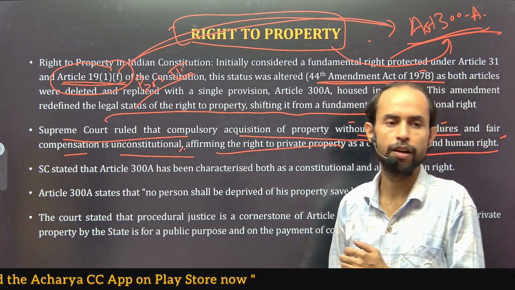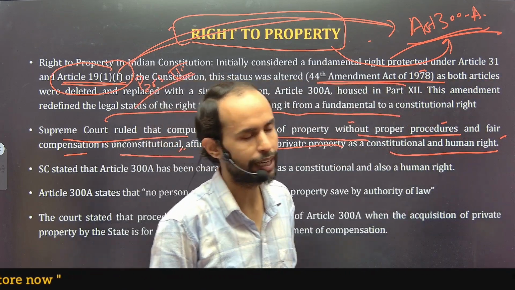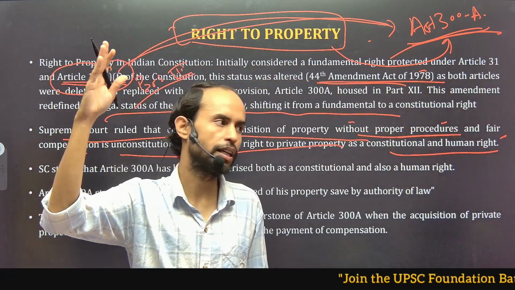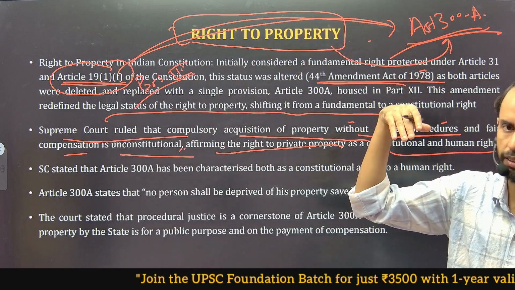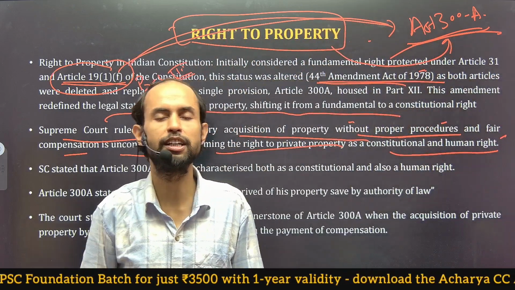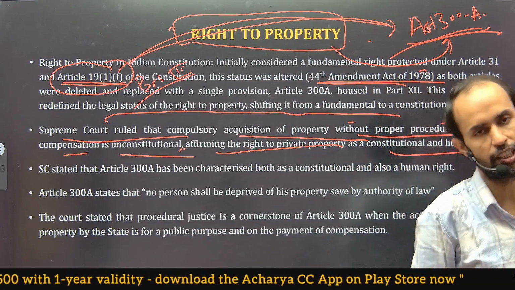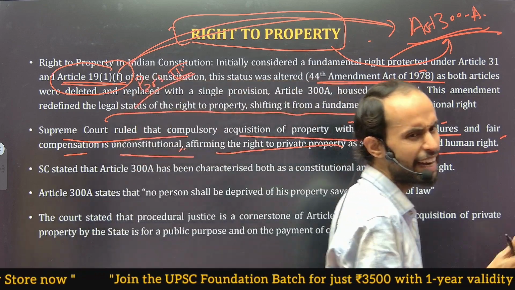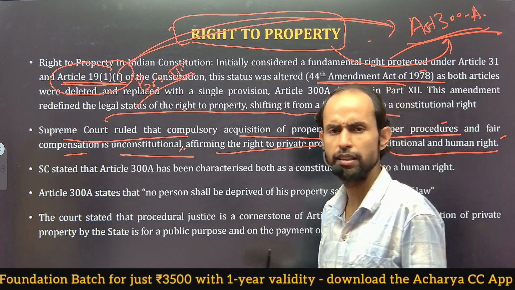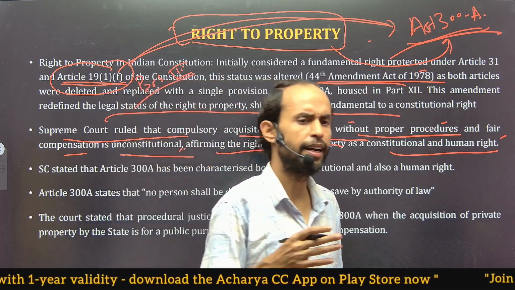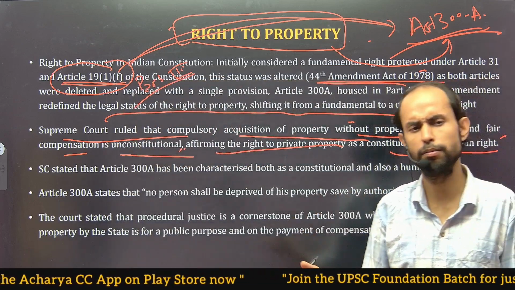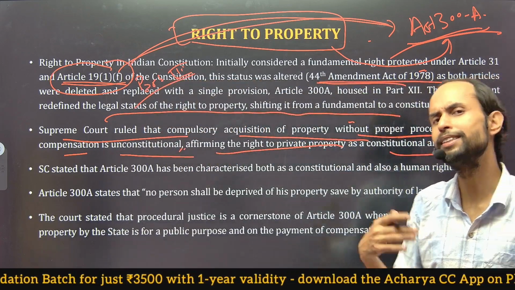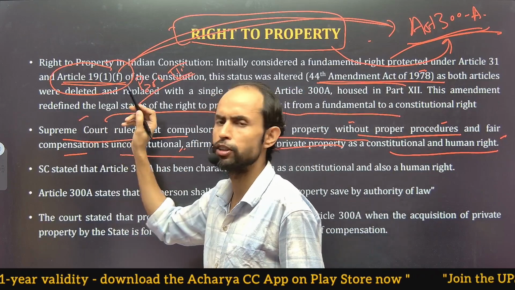Naxalism problem is faced by the entire red corridor, that is the eastern states of India, penetrating till Andhra Pradesh, from West Bengal, Bihar, Odisha, everywhere, especially the eastern regions; this red corridor gets formed. It is basically based in Chhattisgarh, Dandakaranya region, Bastar region. So it was a result of these policies of the state only. Land acquisition, a denial of the customary tribal rights. People were snatched away of their lands and not provided sufficient land rehabilitation, whatever was there. So basically it was a violation of the human right. People were denied of their basic existence. So that's the significance of the Supreme Court ruling here.